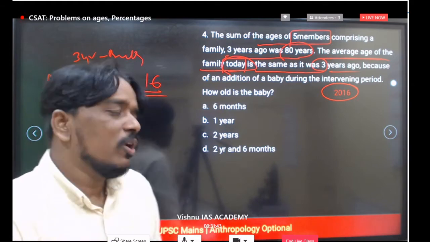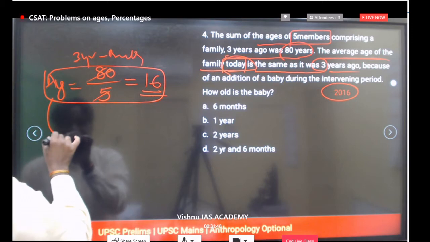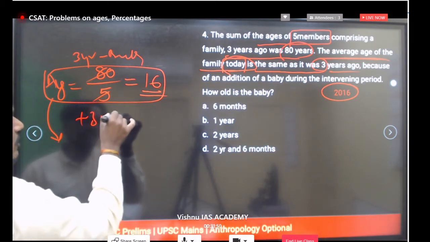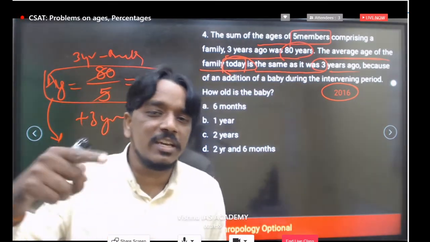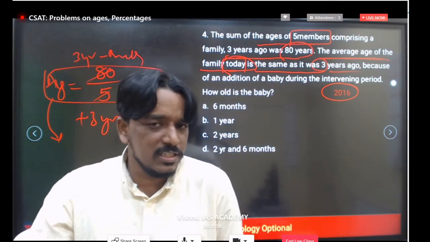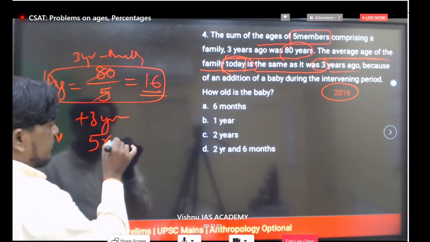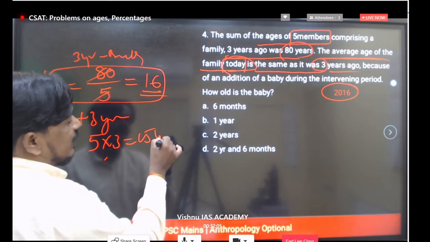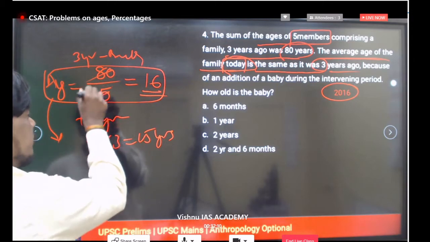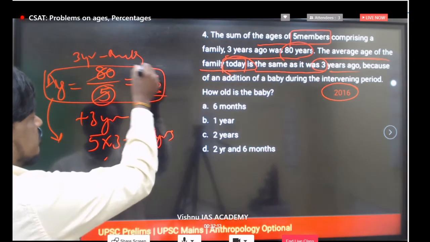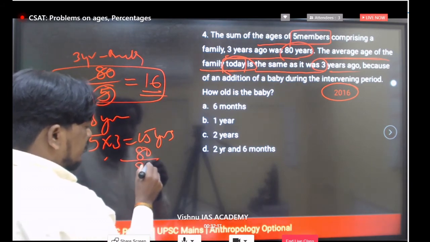Present means, going from that point to the present, plus 3 years, because we have taken 3 years ago. Now if you add 3 years, every person's age increases by 3. So how many members are there? 5. Clear? 5 into 3, 15 years will increase in the total. 15 years will increase only if you take 5 members. 3 years back it was 80 years, so 80 plus 15, you will get 95.